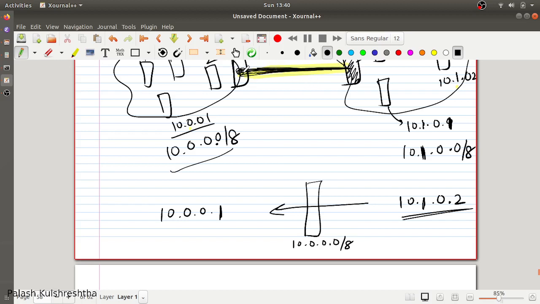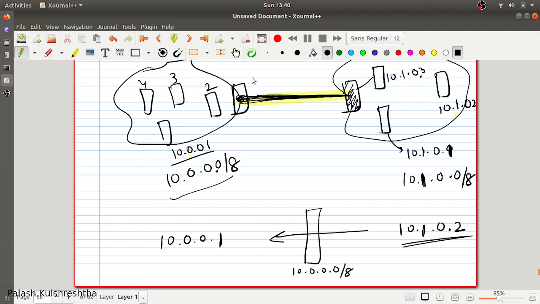When the request lands on the other side, it knows where the IP 10.0.0.1 is. It goes over the tunnel, and then it is routed from here to here.